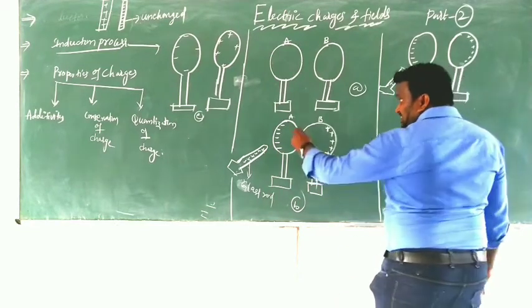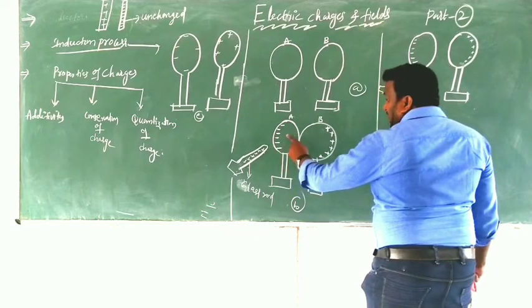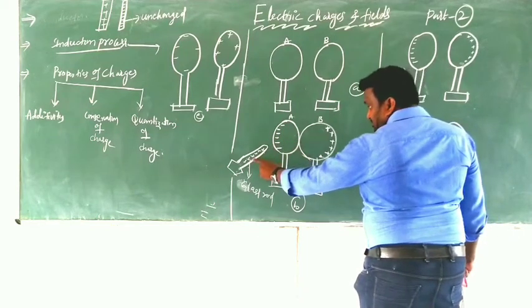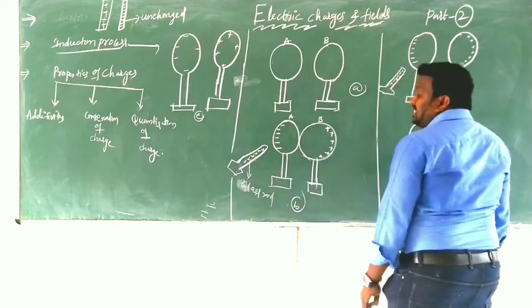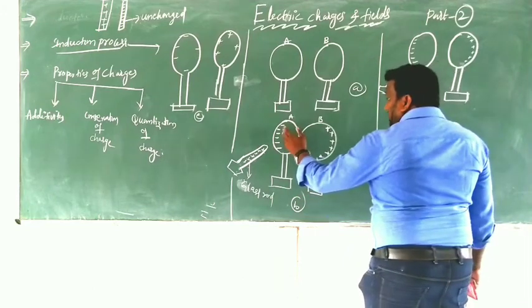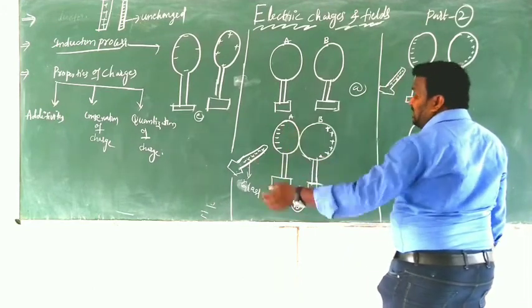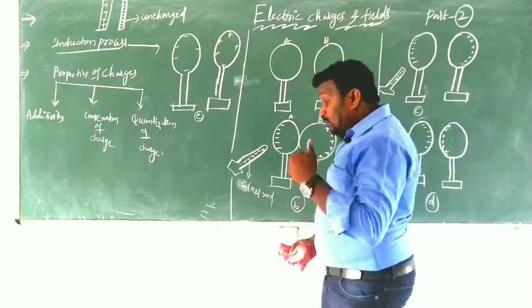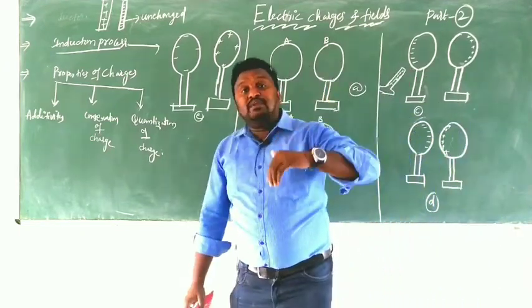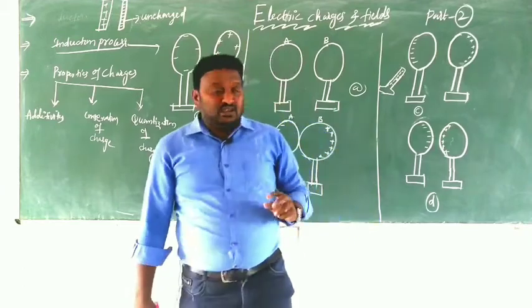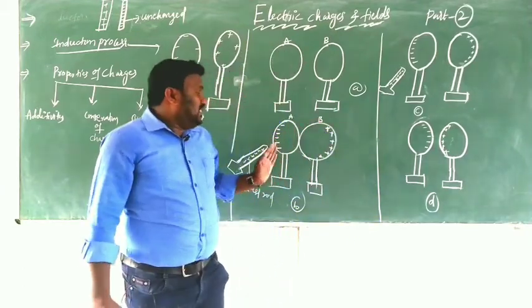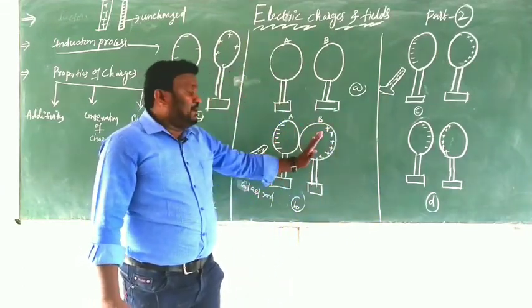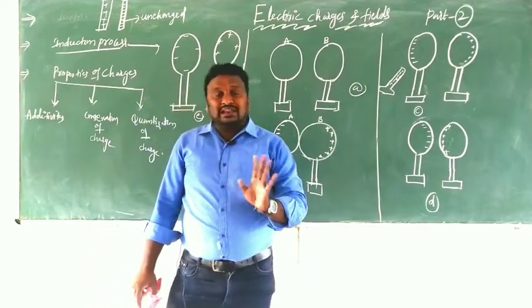That means these electrons should be attracted by the positive charge of the glass rod, and the same electrons should be repulsed by the remaining electrons in A. Now that is the equilibrium state. Clear, children? So while we are keeping the glass rod, this happens up to now, very clear.